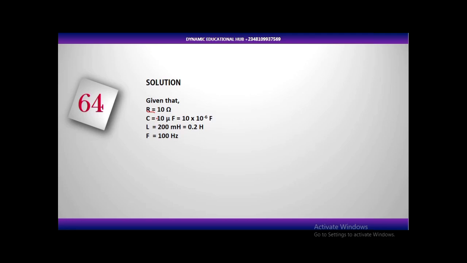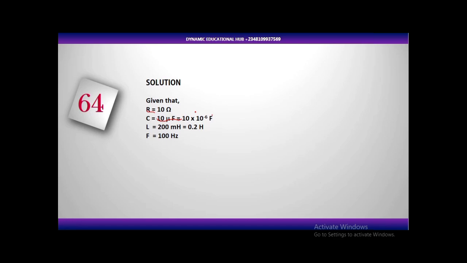In the question, they gave us R, the resistance, 10 ohms, standard unit, so we don't need to do any conversion. Capacitance, they gave us as 10 microfarad. The first thing which you need to learn is the meaning of micro, milli, kilo, all these symbols. Micro means 10 raised to the power minus 6. So if you put it back, your capacitance will be what? 10 times 10 raised to the power minus 6 farad.